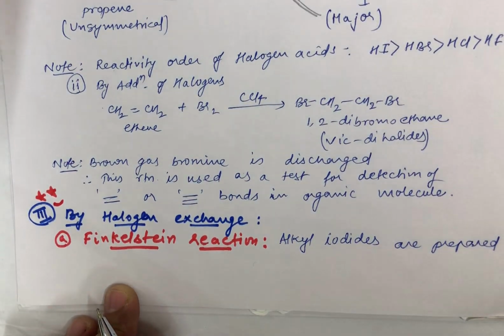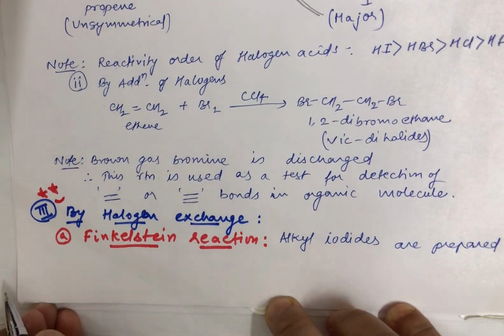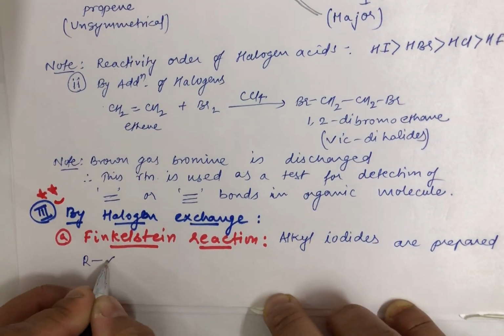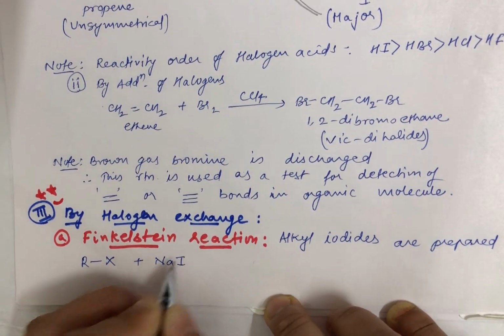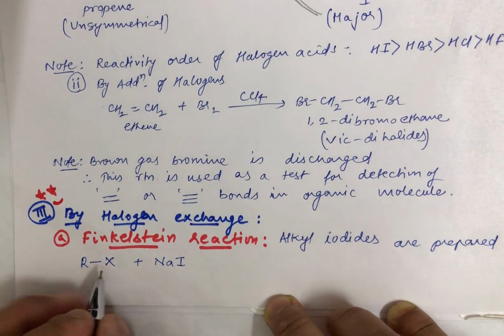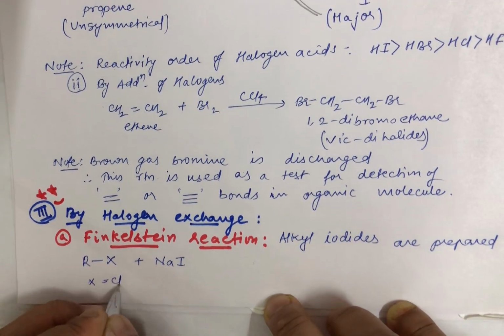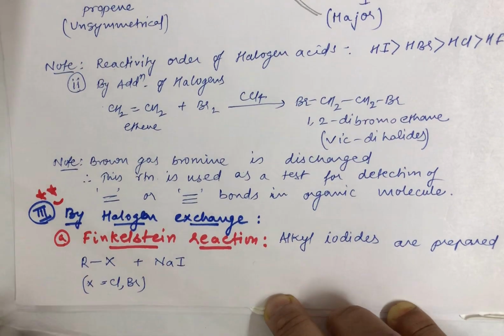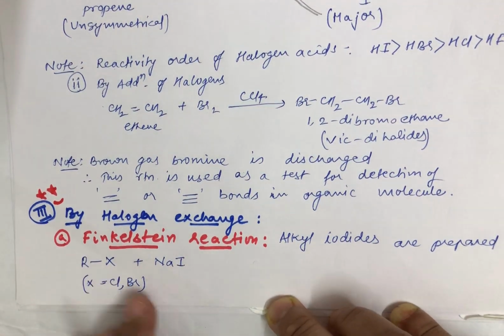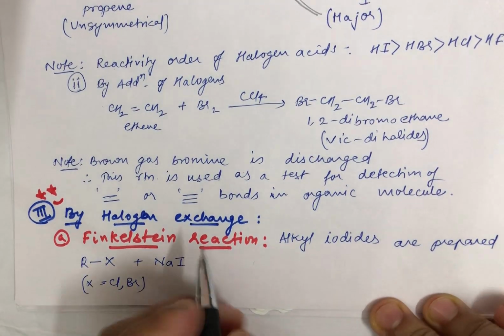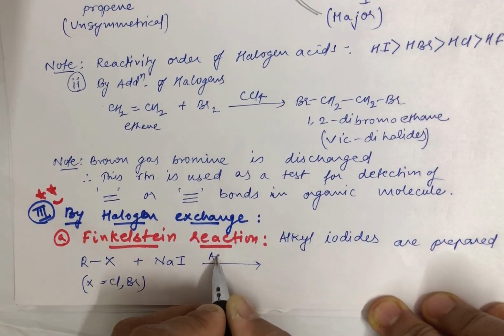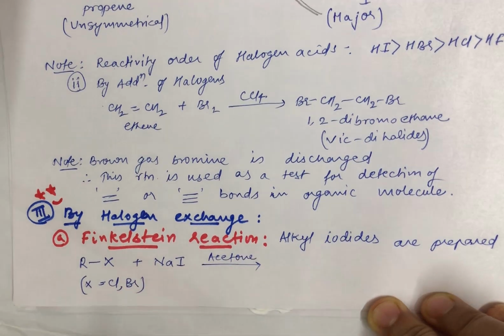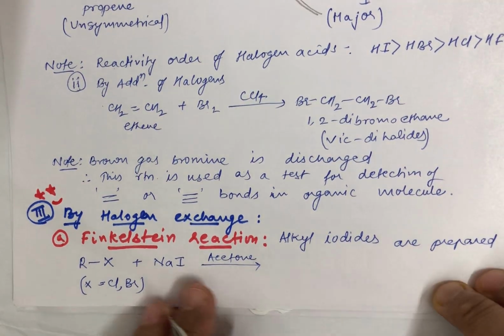Now what is this Finkelstein reaction? In this case you take your alkyl halide and react it with sodium iodide. Here X can be Cl or Br. Take note of this: alkyl chloride or alkyl bromide you take and react with sodium iodide. Another thing, take the reaction in the presence of this particular solvent, that is acetone.